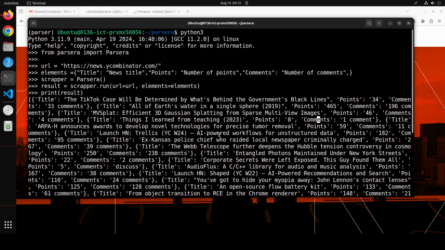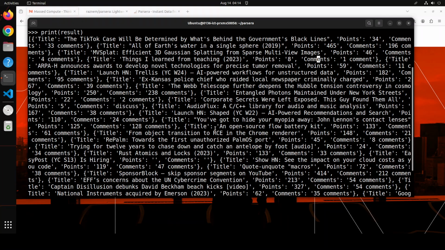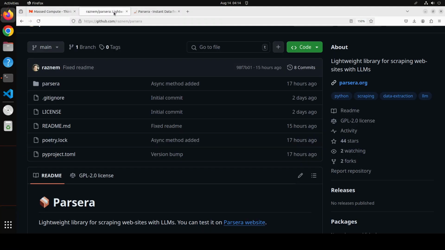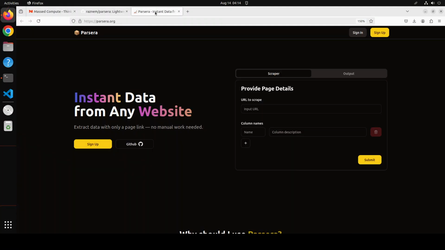The only downside at the moment is that it only supports OpenAI, which I hope they are going to fix very soon, because it should be easier to do with an OpenAI-compatible API. But all in all, real good stuff. Let me know what you think. I'm quite happy with it. I'll drop the link to their GitHub repo in the video's description.